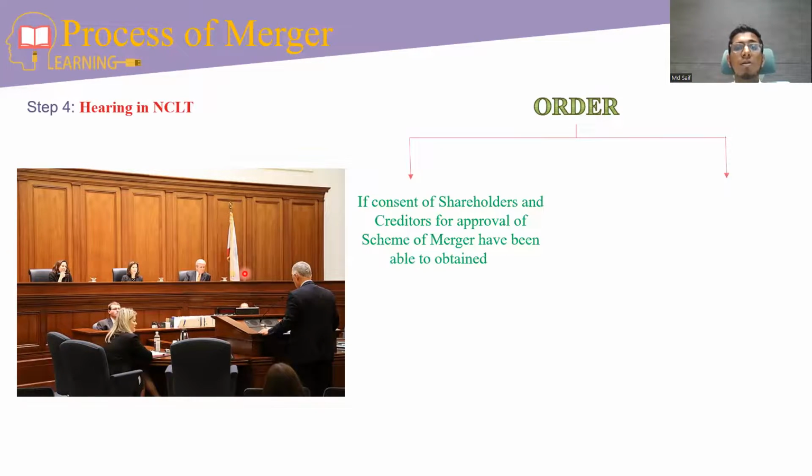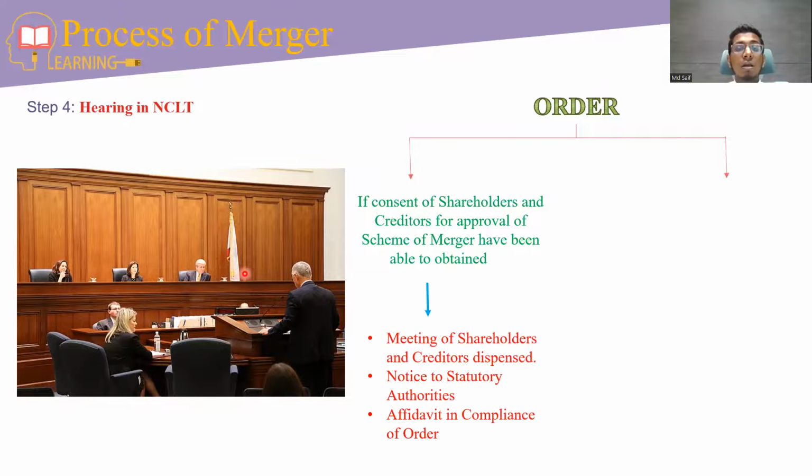The first is, if the consent of the shareholders and creditors for approval of the scheme of merger has already been obtained, then the NCLT will dispense the meeting of the shareholders and creditors and order to send the notice of application to statutory authorities for inviting their representation or any query.